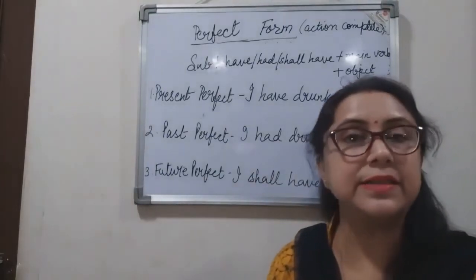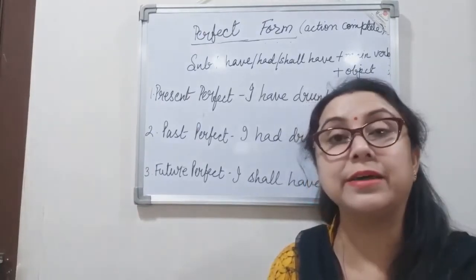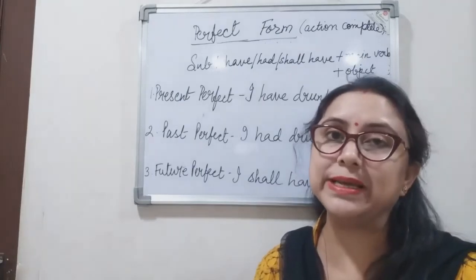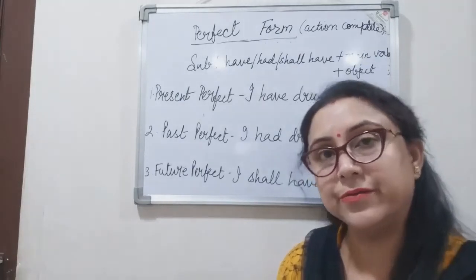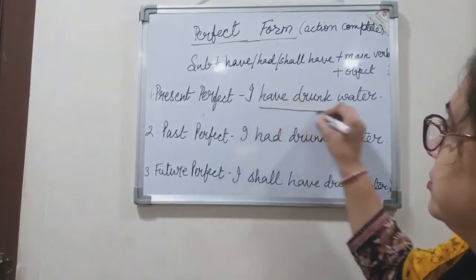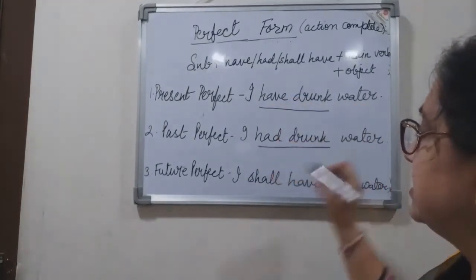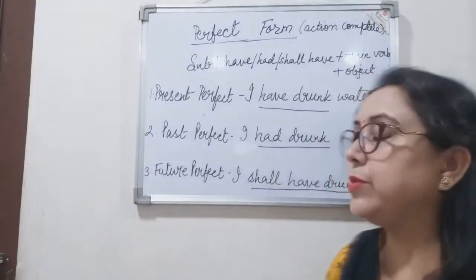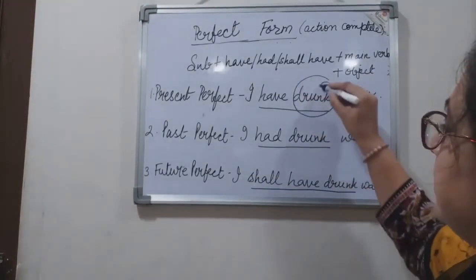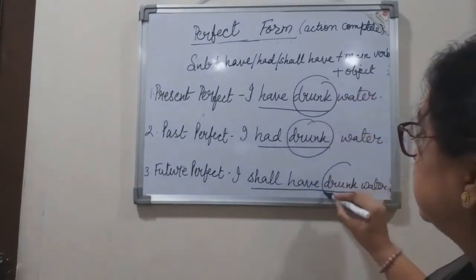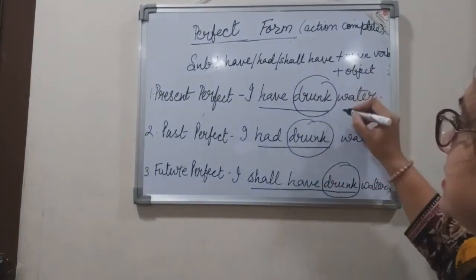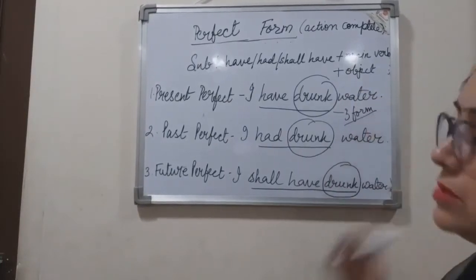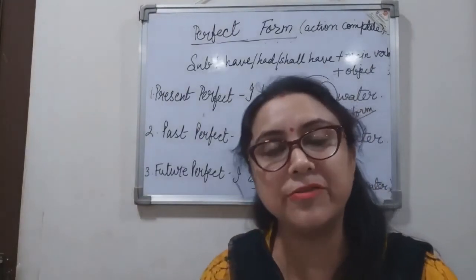So again we see there is no change in the subject, there is no change in the object. Only the change which takes place is there in the verb, right? So have drunk, had drunk, and shall have drunk. Now here again we notice that the main verb remains the same. That is the third form. Now what is the third form? The past participle form, right?